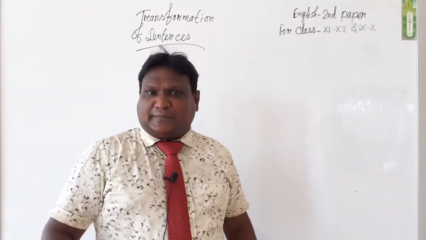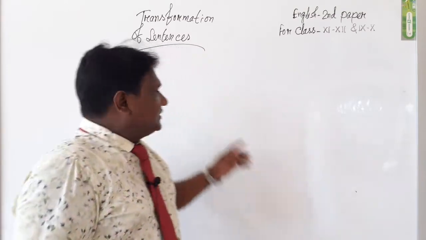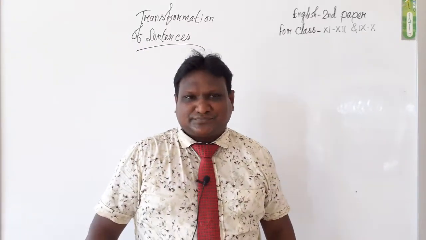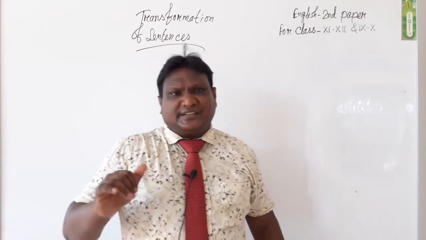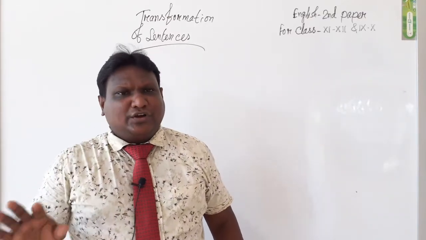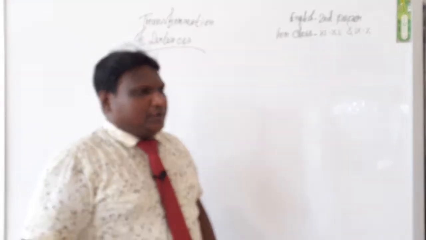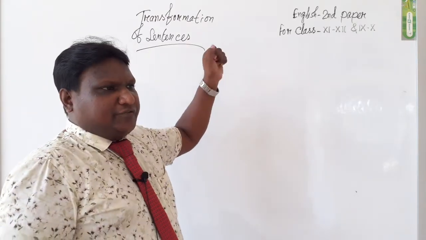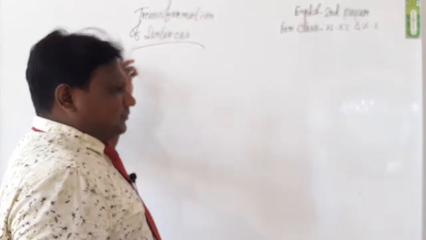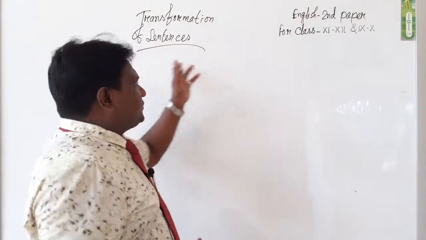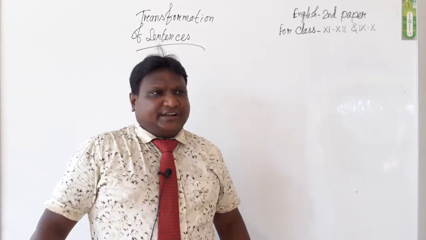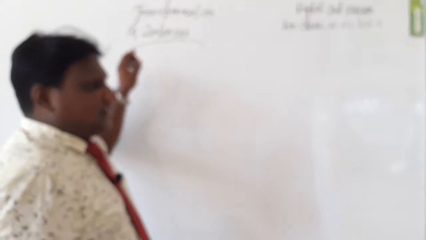We know there are 5 kinds of sentence according to the meaning: assertive, interrogative, imperative, optative, and exclamatory. And in the structural way, there are 3 kinds of sentence: simple, complex, and compound. We know active mood, passive mood, direct mood, indirect mood, and from degree level, positive, comparative, superlative. Every topic is included in transformation of sentence. Let's read the transformation of sentence from simple, complex to compound.